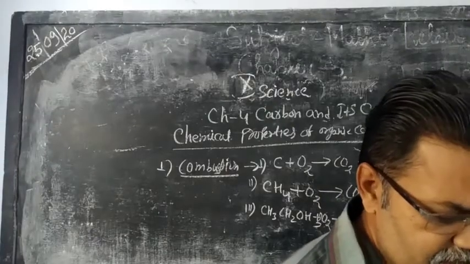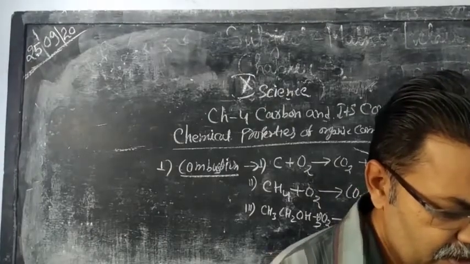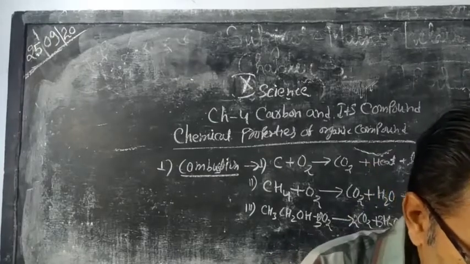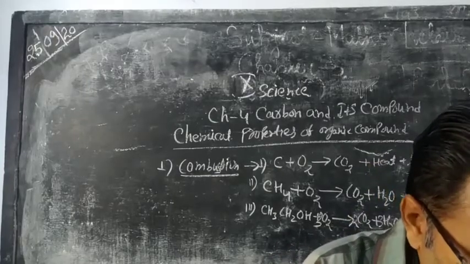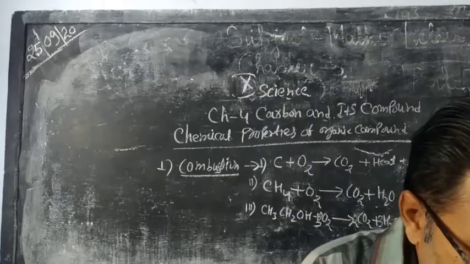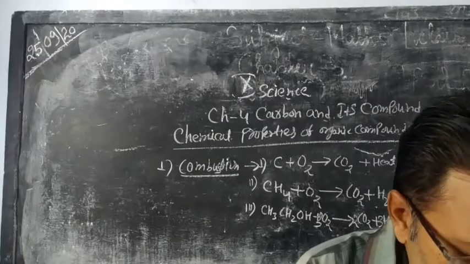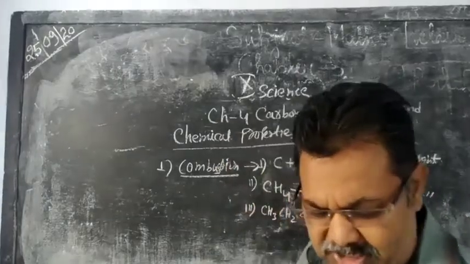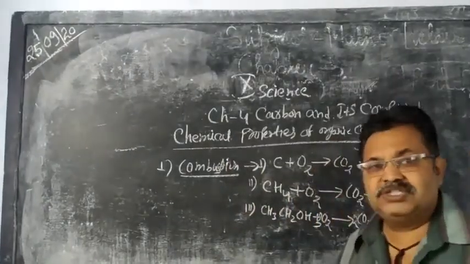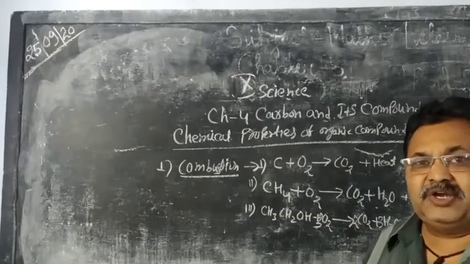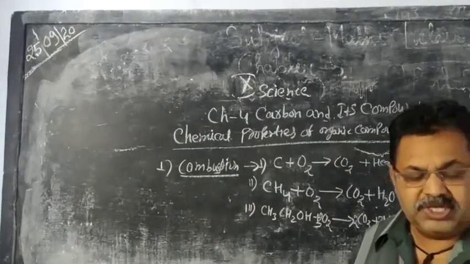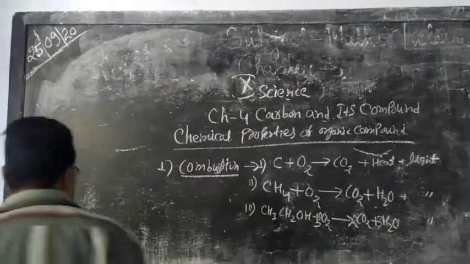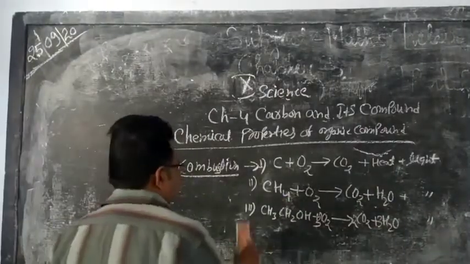Next one is oxidation. In oxidation, alcohol convert into the acid. So oxidation is the process in which oxygen is added or hydrogen is removed in the reaction. So such type of process is known as oxidation.